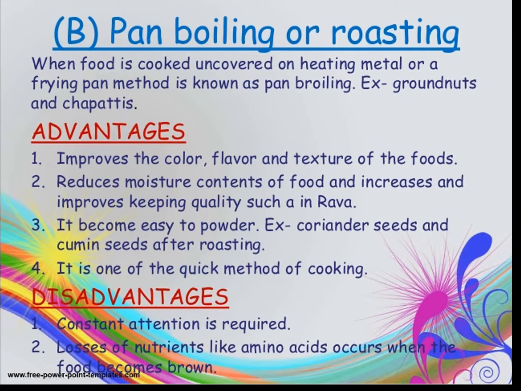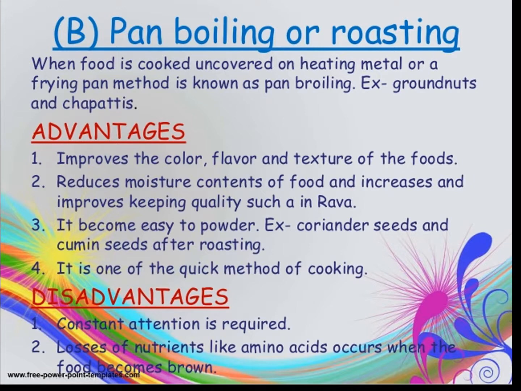The next method is pan broiling or roasting. When food is cooked uncovered on a heated metal or frying pan, the method is known as pan broiling.